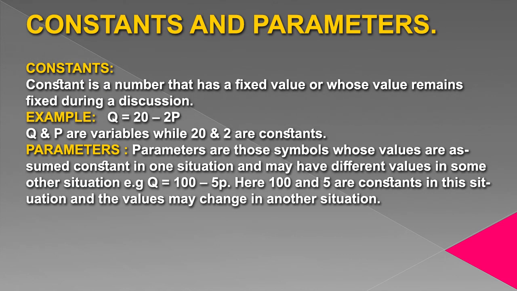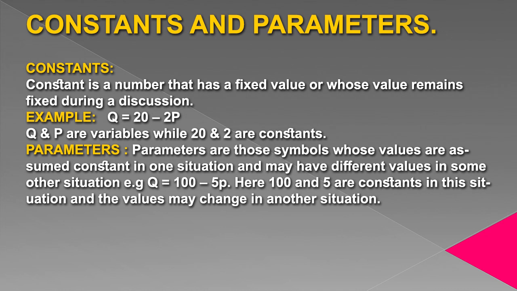Constants and parameters. A constant is a number that has a fixed value or whose value remains fixed during a discussion. For example, q equals 20 minus 2p. Q and p are variables. They can assume any value, but 20 and 2 are constants and they will remain constant throughout the discussion.